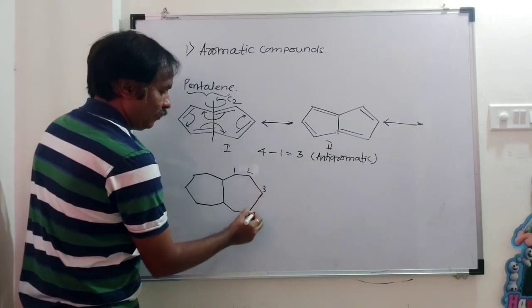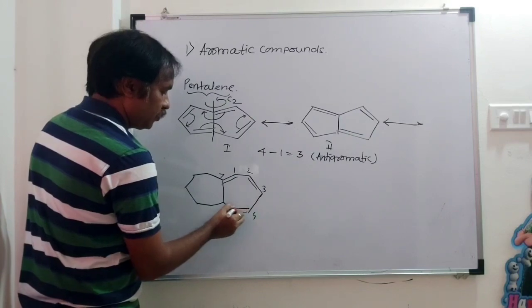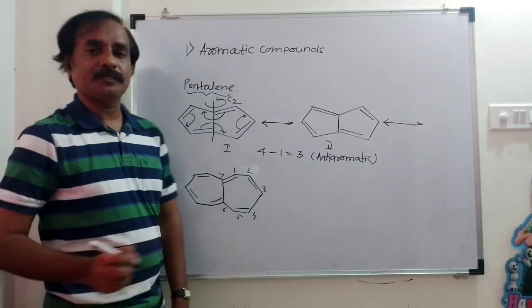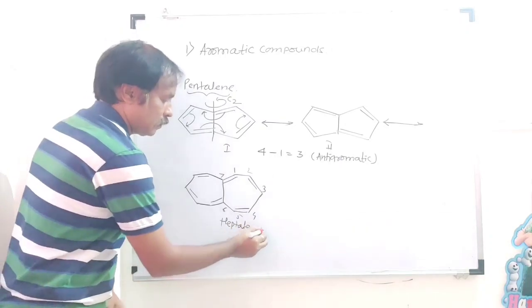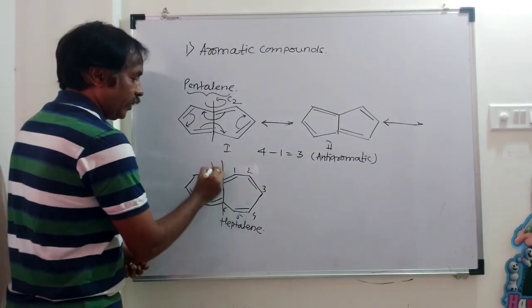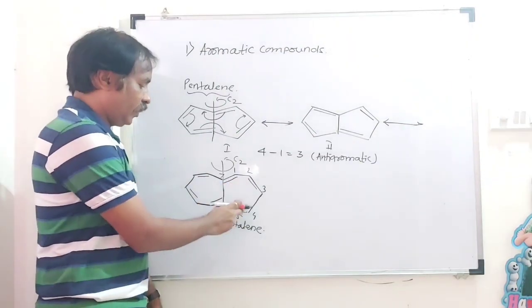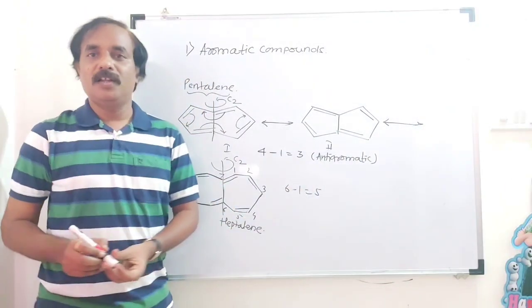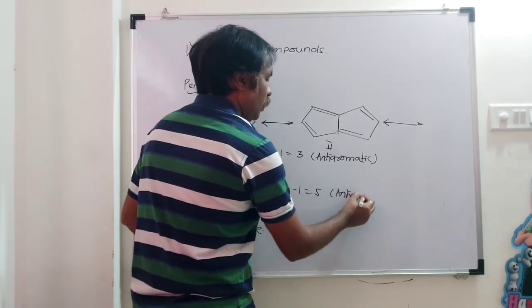One, two, three, 4, 5, 6, 7. Alternate double and single bonding is there, like this. The name of this compound is heptalene. This is a non-benzenoid. Here there is a C2 axis of symmetry. Now tell me the total number of pi bonds: 1, 2, 3, 4, 5, 6. And 6 minus 1 is 5. The answer is odd, and the compound is anti-aromatic.